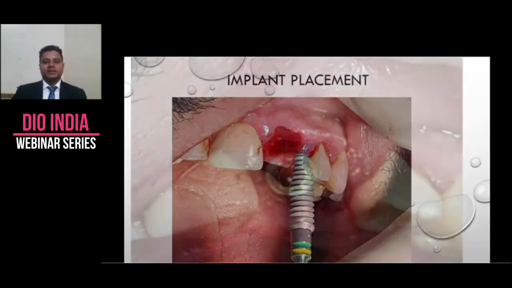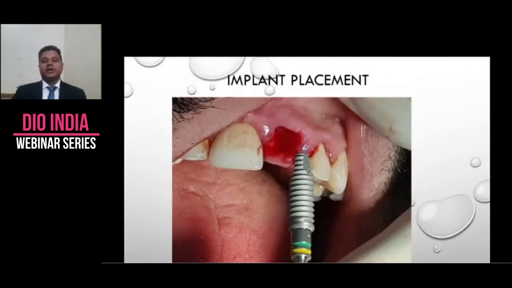Now I'm placing this implant. This is 4.5 by 15, I think, and it is a tapered plus. So the platform of this implant is 3.